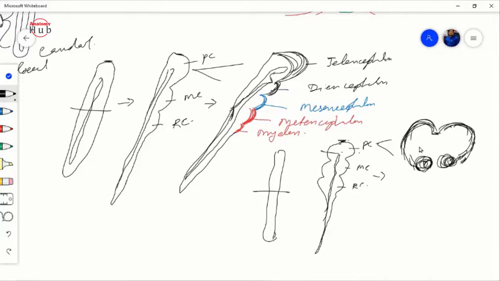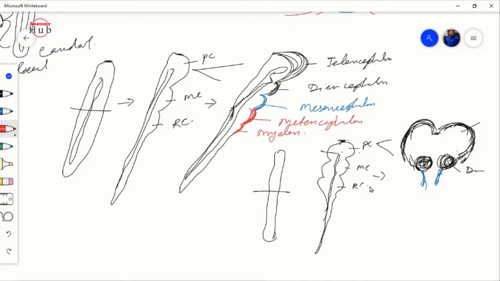That's why you can see the caudal part is just buried inside this cranial part. So you can see this part is your telencephalon, and the buried part inside the telencephalon will be your diencephalon, and just below that we will find the mesencephalon. That mesencephalon will remain as a mesencephalon only. Then just below that we will find the rhombencephalon.